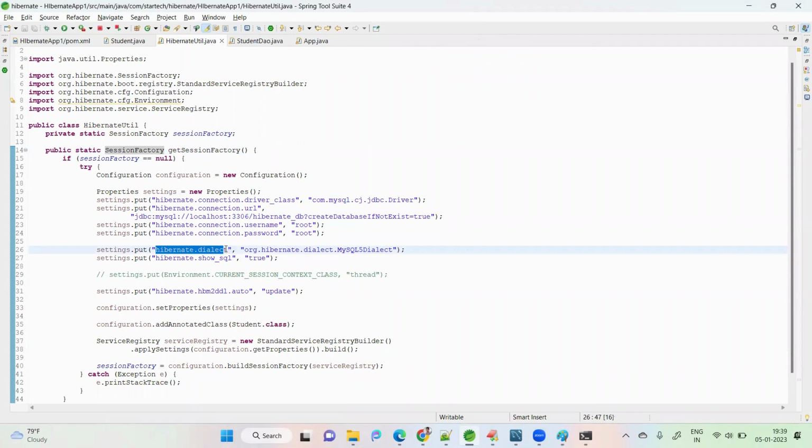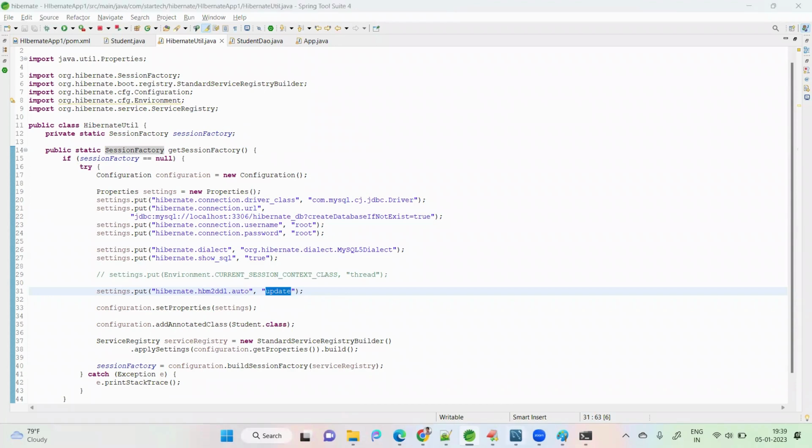It is a bridge between our Java code, Hibernate, and the database. The second one is hibernate.show_sql, to print the Hibernate-generated SQL queries to the console. This one, if the corresponding table or column is not present, we have to create it automatically. To tell that behavior, we can use this property.